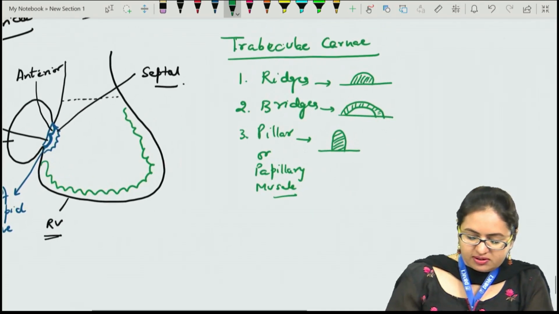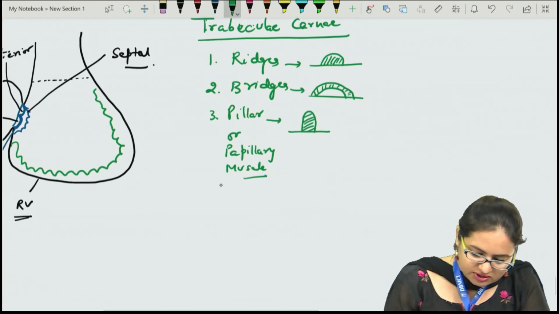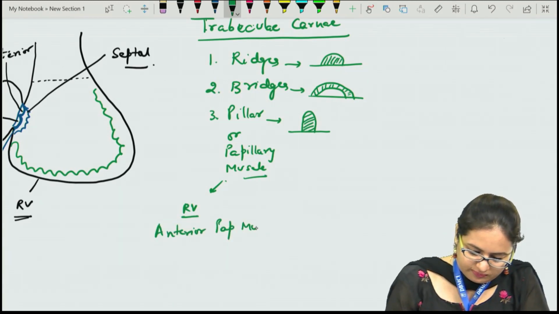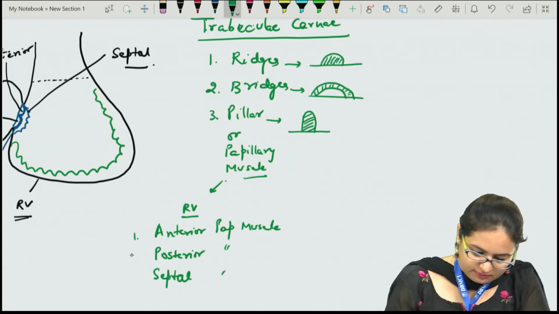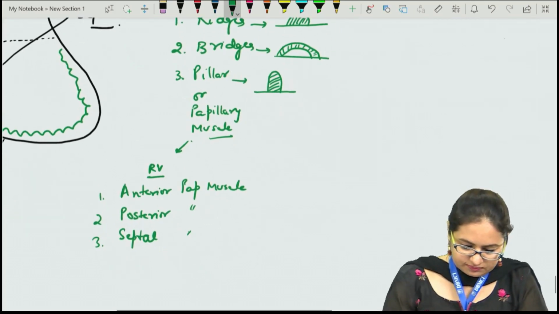Now there are three pillars or papillary muscles in the right ventricle and two in the left ventricle. In the right ventricle, there are three: the anterior papillary muscle, then the posterior and the septal. Among these, the anterior is the largest.